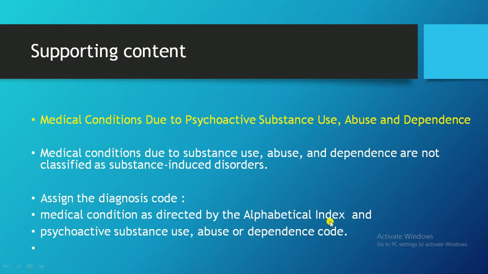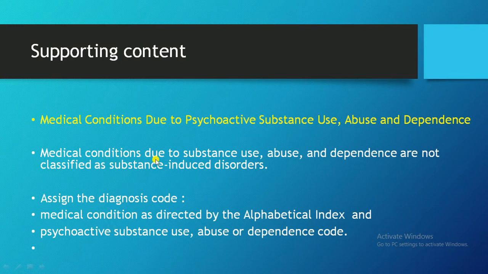As directed by the alphabetic index in the ICD-10 book, first we have to code the medical condition, then the psychoactive substance like alcohol, opioid or cannabis. The medical condition is coded first as principal diagnosis, and the substance is coded as secondary. So we code two ICD codes.